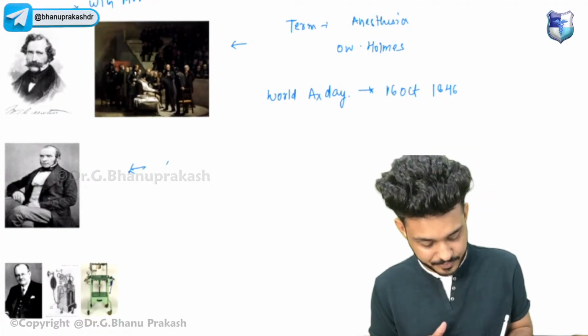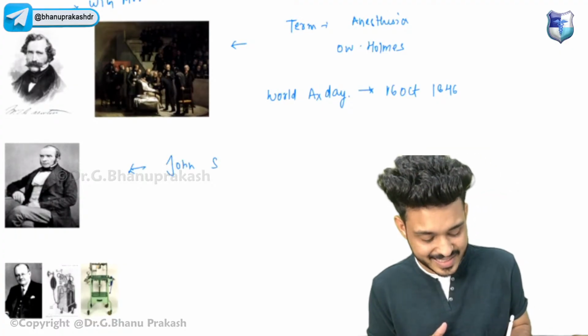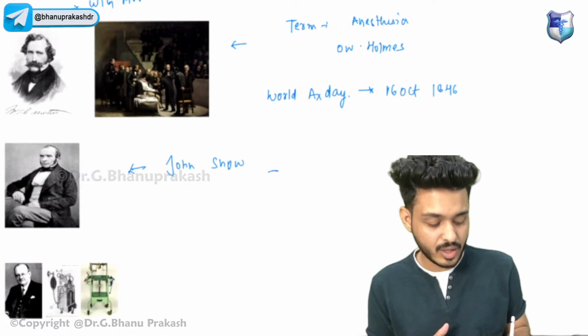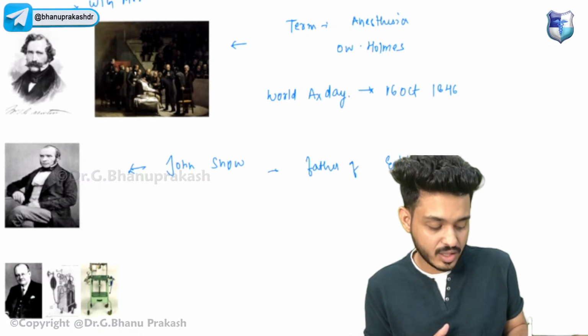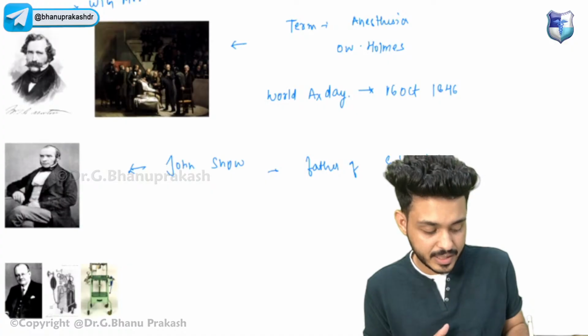Just be with me. So, who is this gentleman? This is known as John Snow. He is also considered the father of epidemiology.